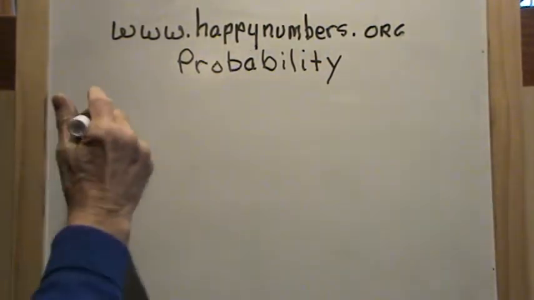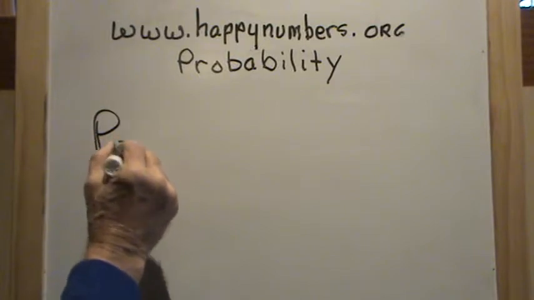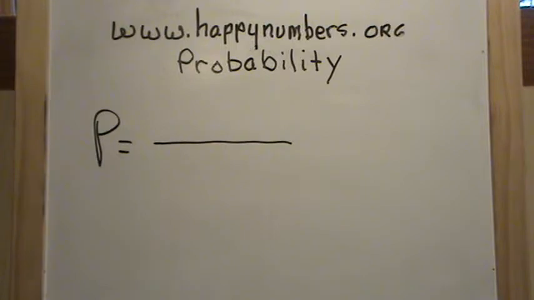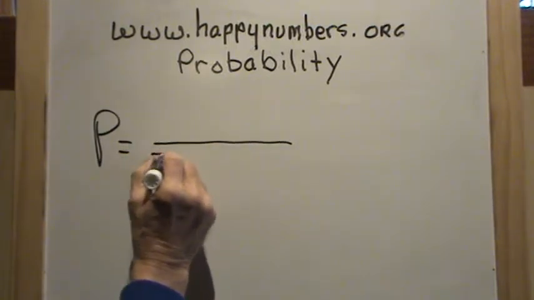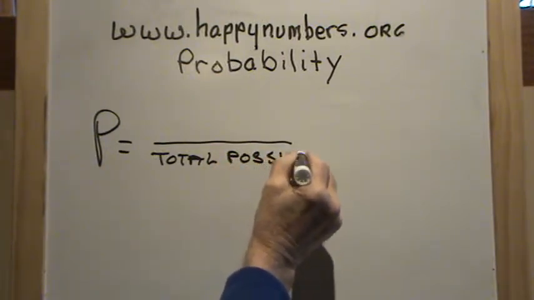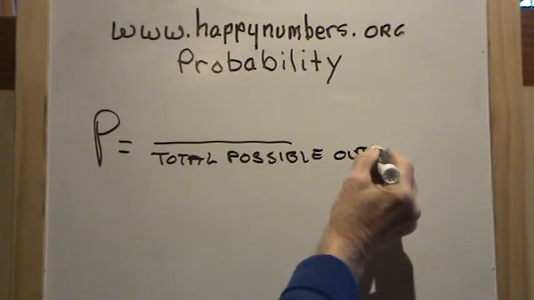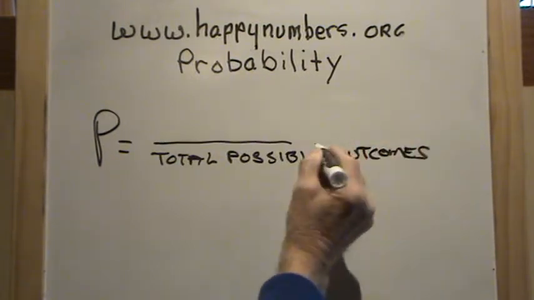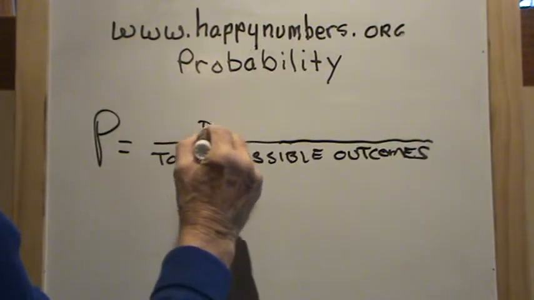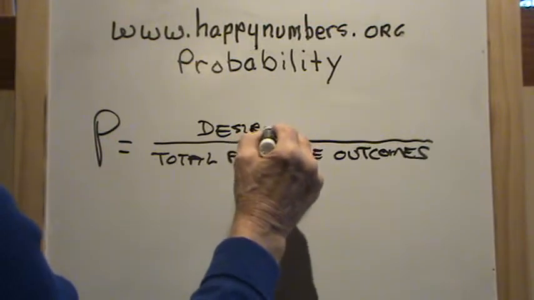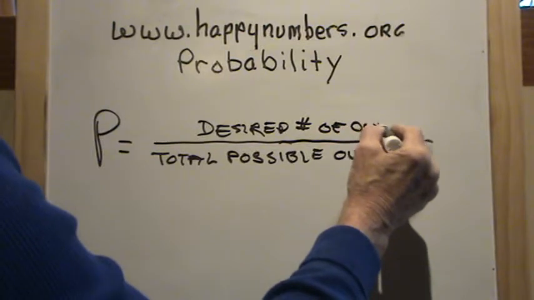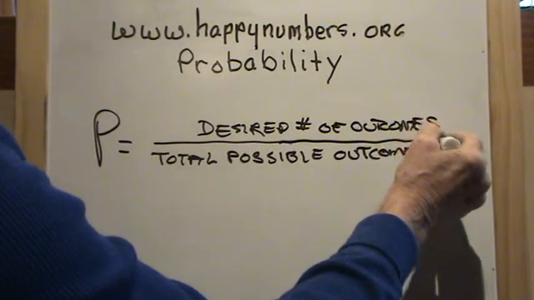Before that, the way we calculate the probability mathematically is it's a ratio or a fraction. The denominator of the fraction is the total possible outcomes, and the top part is the desired number of outcomes. And I'll explain this.